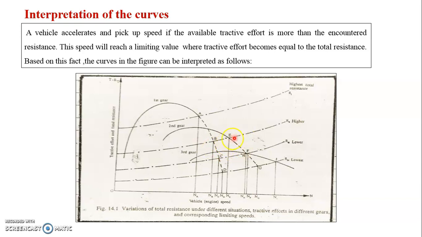From the figure you can see that the tractive effort of second gear is also unable to overcome the highest resistance R1. Hence, the second gear has to be shifted back to the first gear. Thus, the vehicle can ride up the steep hill with the first gear only.